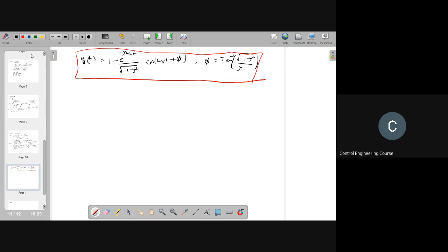Now let's go to the overdamped case, that is the fourth case. Zeta is greater than 1.